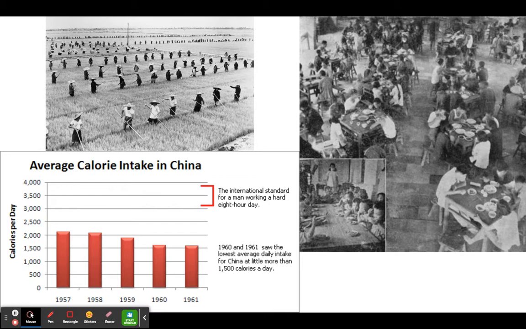Today we look at typically about 2,000 would be a typical diet, but you can see in 60 and 61, when they put these in place, and prior to that, the calorie intake went way down. And for the number of hours they were working, that was really, really bad.